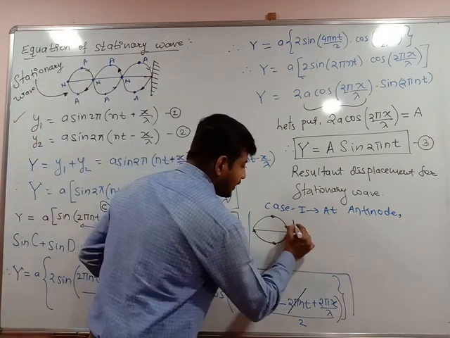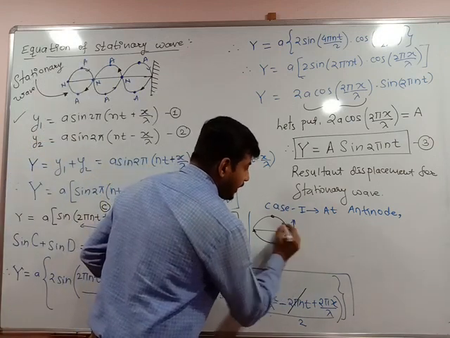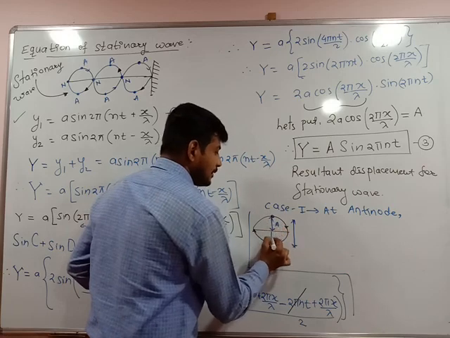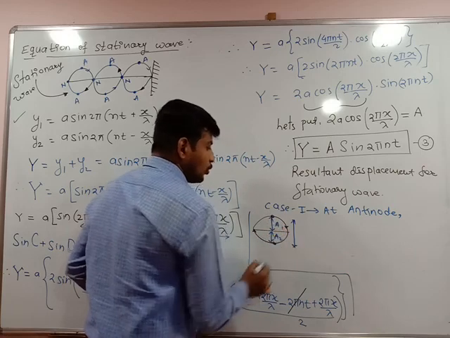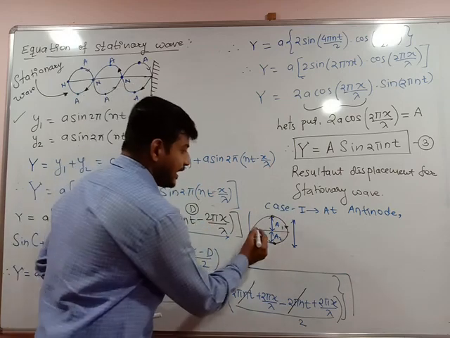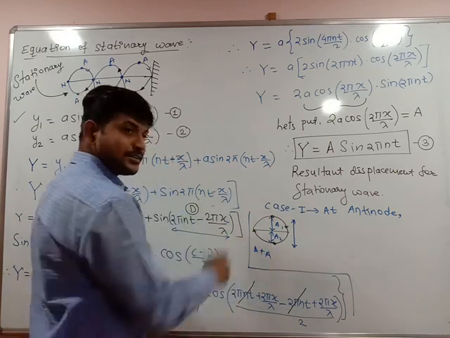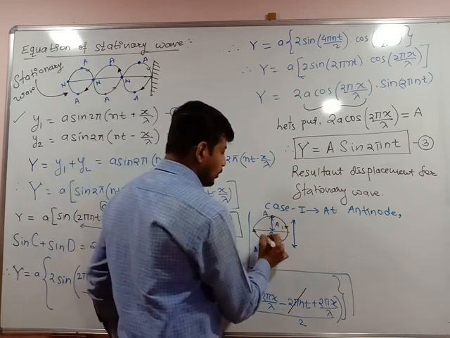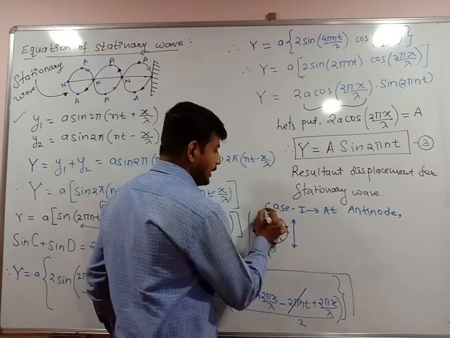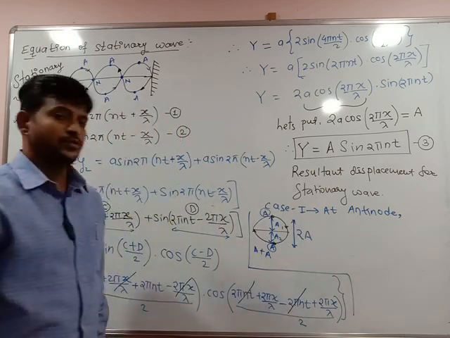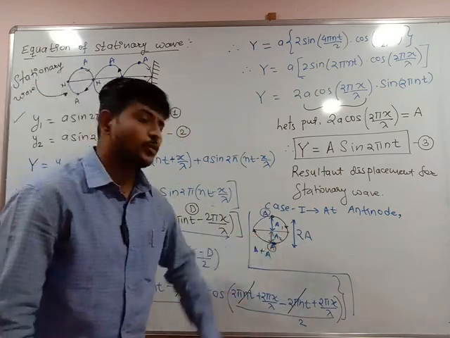That's why the resultant amplitude: this will be a1, this will be a2. If a1 is equal to a2, then what will it be? A plus A, because of the same state of vibration. So at antinode, resultant displacement is always plus minus 2a, or at least it is said to be 2a.